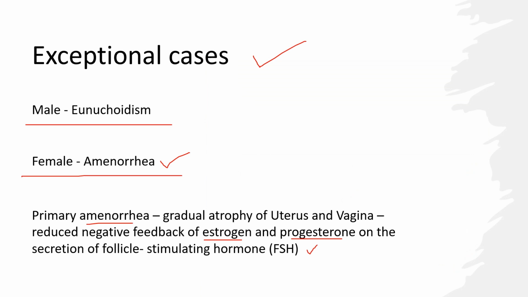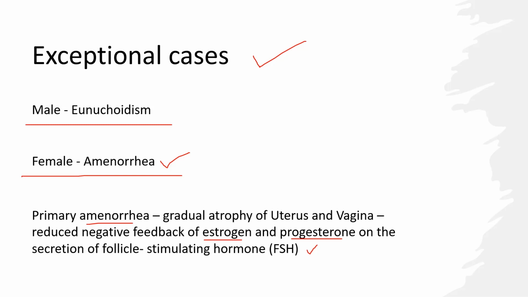The condition in females is known as amenorrhea, where we observe no puberty. Amenorrhea means no menstruation. The reason is not known. Although the gonads and endocrine functions are all normal, they have no puberty; in females this is known as amenorrhea.